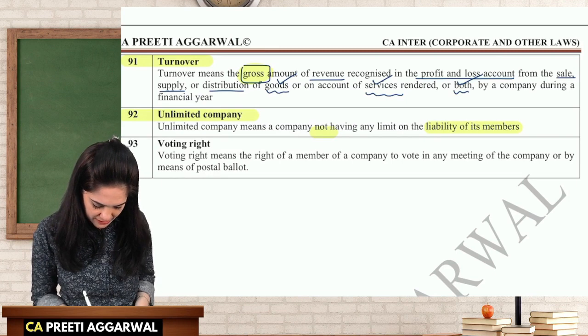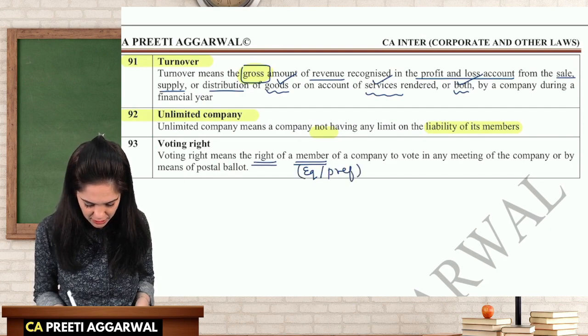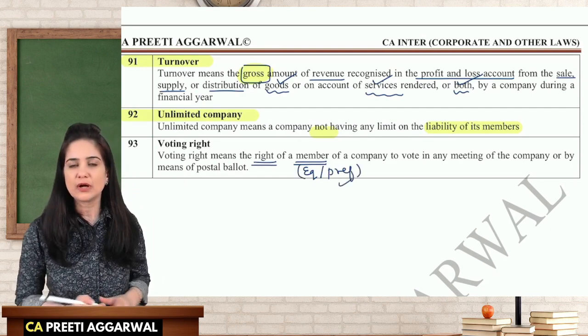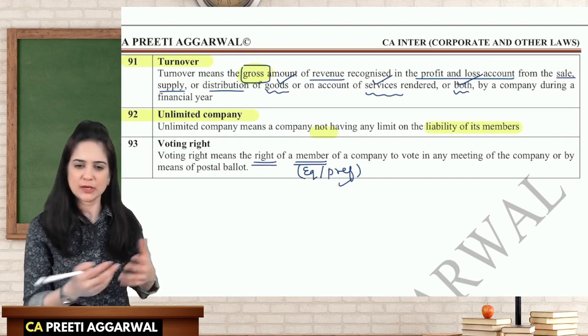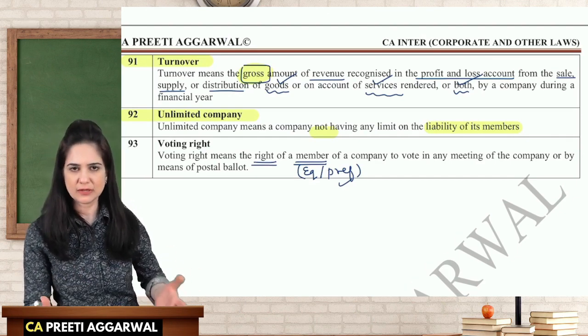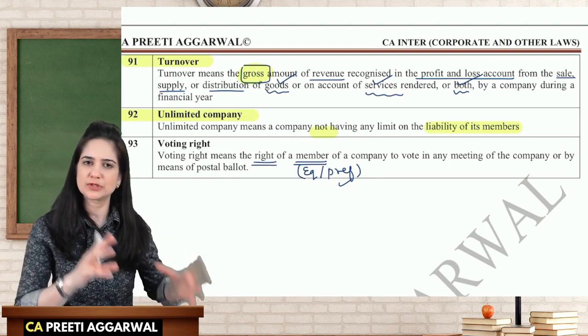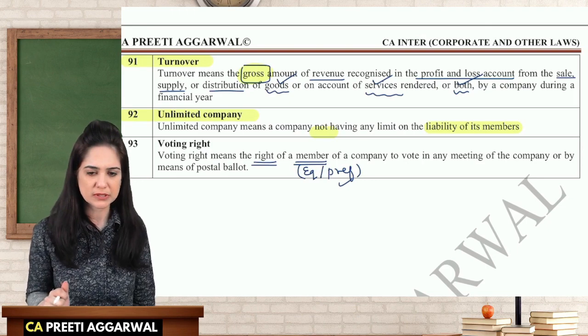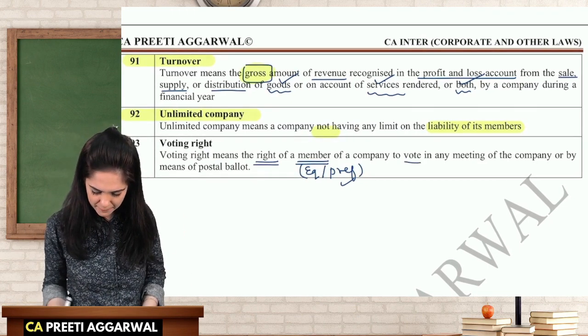Voting power. It means the right of a member. It may include equity or preference. See, preference shareholders also have a right to vote, but only on the resolutions which concern them as preference shareholders, whereas equity can vote on any resolution, but preference shareholders can vote only on resolutions which concern them as preference shareholders. So this is the right of the member to vote at any meeting.